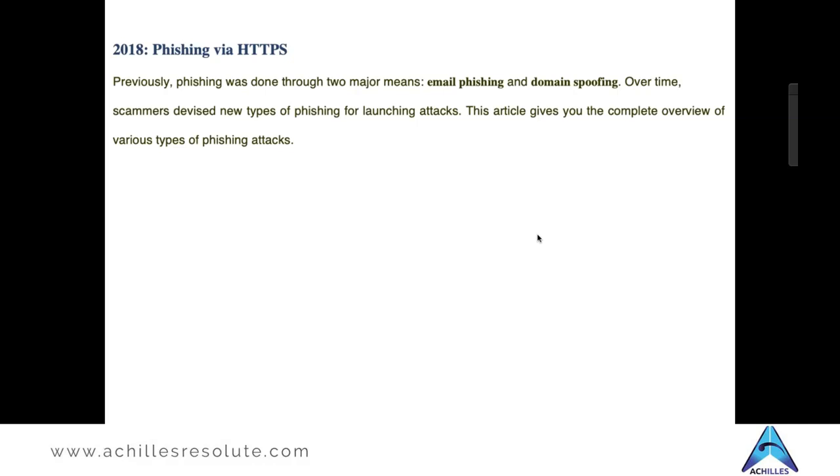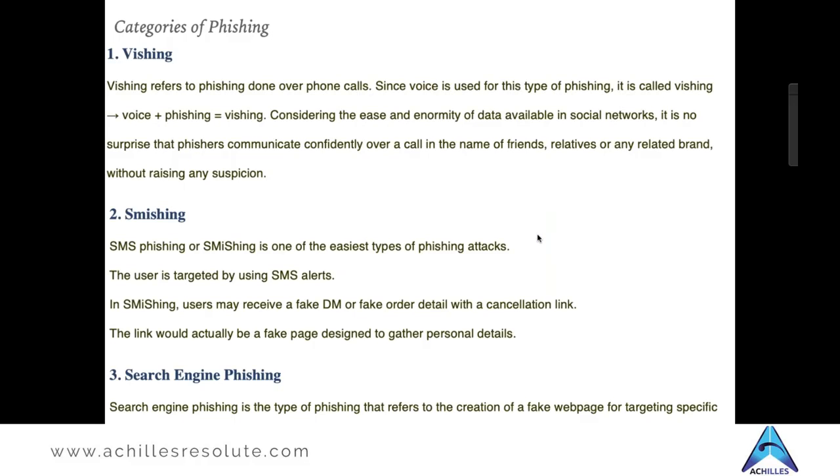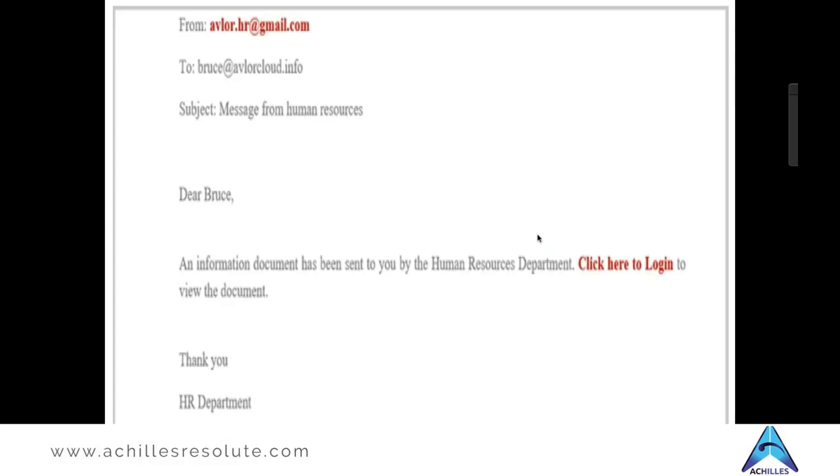And here scammers are devising new types of phishing for launching attacks. If you read this line, phishing attacks, like the one that may have been behind the recent Twitter API hacks, will persist because they work. This has been said by Kevin Casey from Information Week. So you understand that phishing is very prevalent even nowadays. Okay, now we'll move across to categories of phishing. But before that, I would like to show a few more examples. Okay, so let us see this one example.